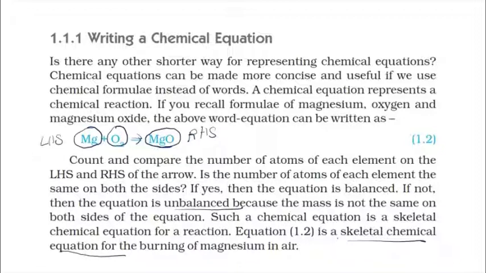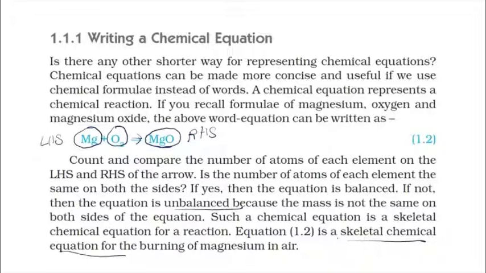So you can ask me, is it necessary to balance the equation? Of course, it is a must. According to the law of conservation of mass, we cannot create or destroy the mass of any substance or element. So we are supposed to balance the equation. And when you are trying to balance the equation, you are not supposed to alter the chemical formula. You are just supposed to use coefficient numbers.